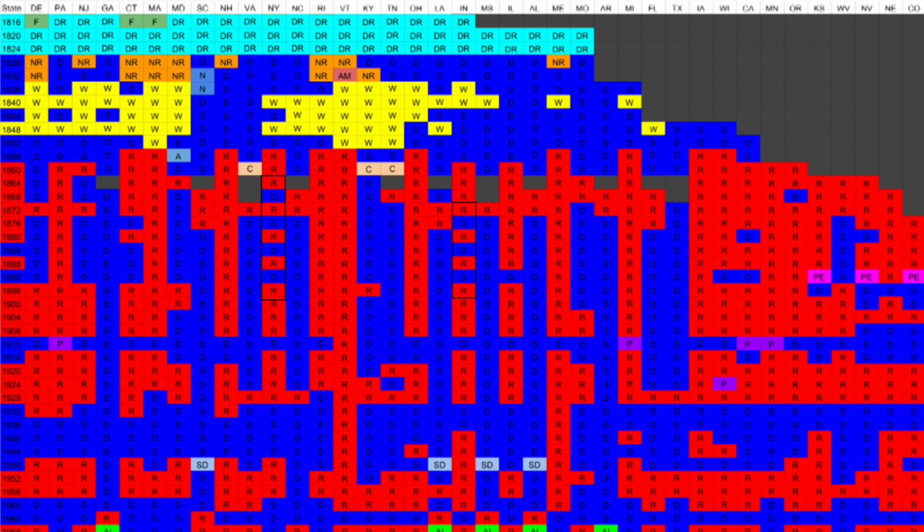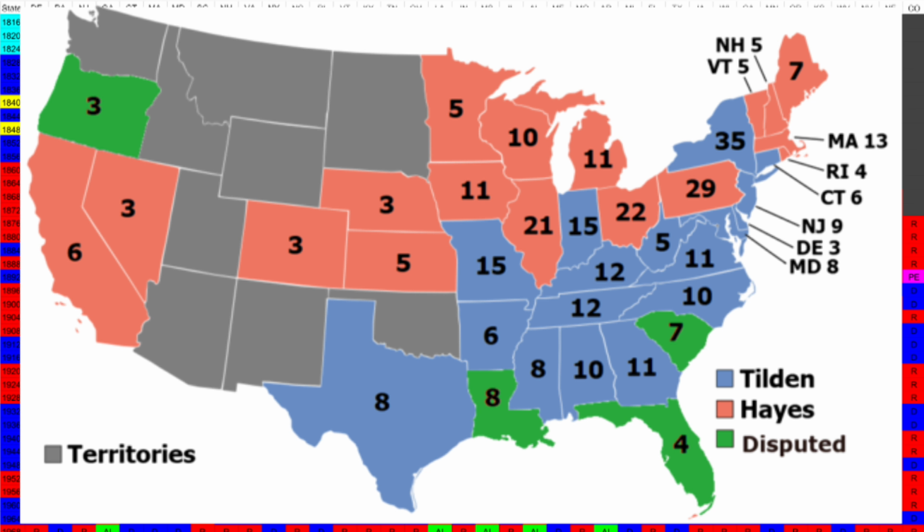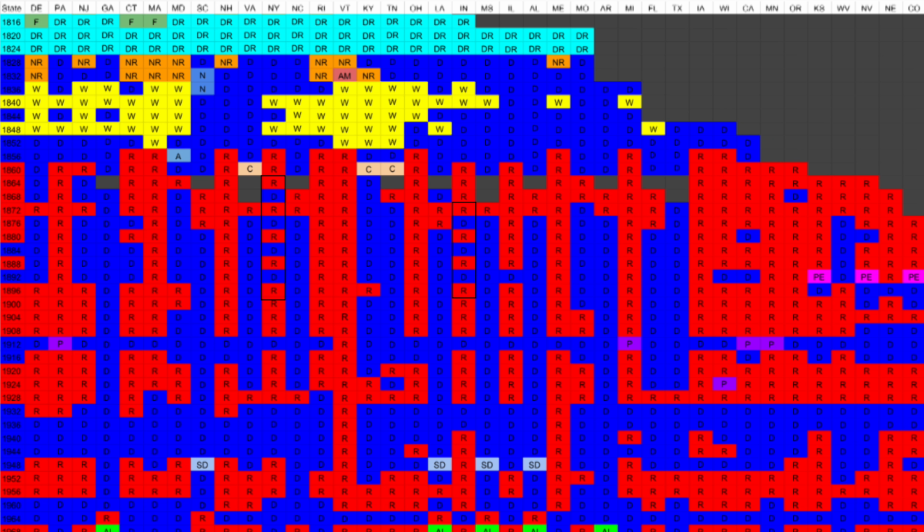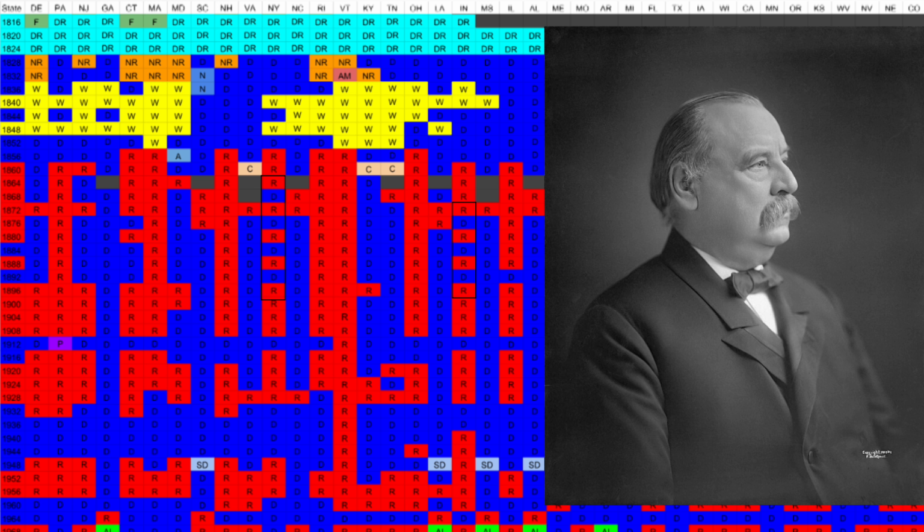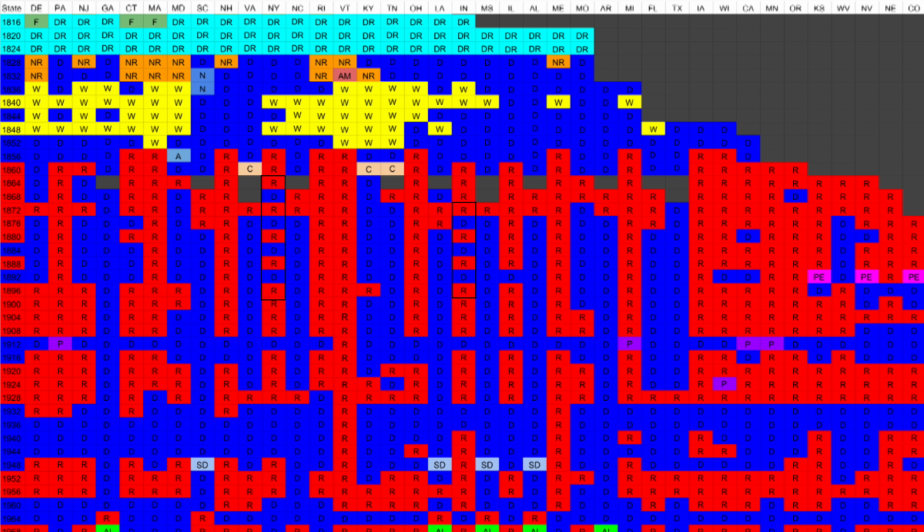The 2 most important swing states after the Civil War were New York and Indiana. Both of these states switched every election from 1872 to 1896. They went Republican in 1872, Democrat in 1876, which made that election very close, Republican in 1880, Democrat in 1884 to help Cleveland win his first term, back to Republican in 1888, back to Democrat for Cleveland in 1892, and back to the Republicans in 1896. This willingness to swing back and forth so consistently by Indiana and New York is basically unmatched in American history.